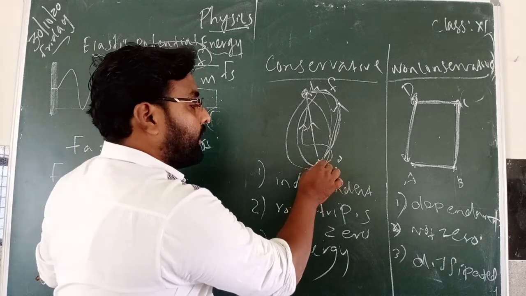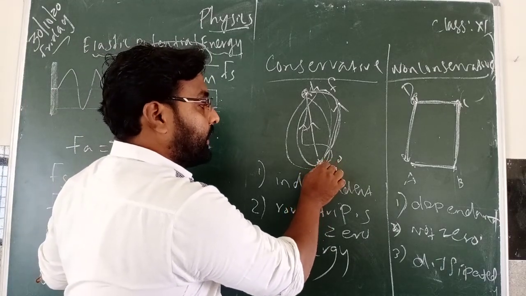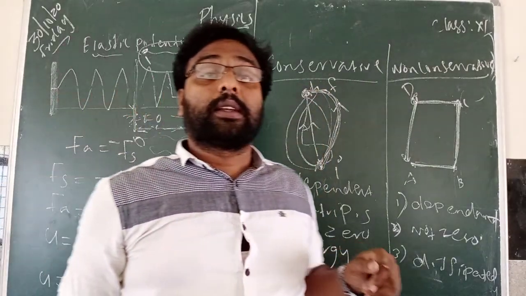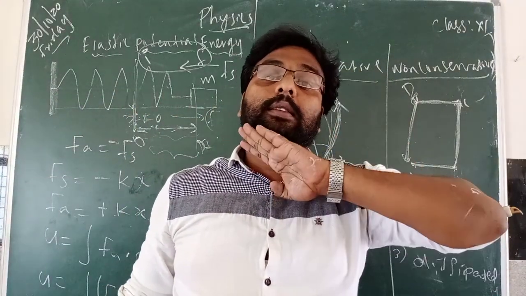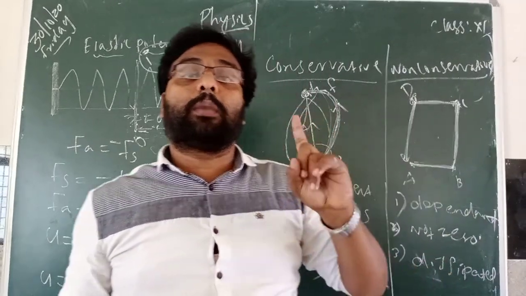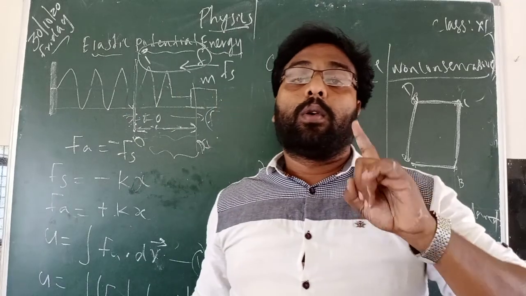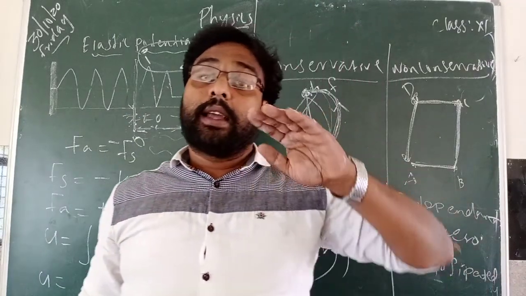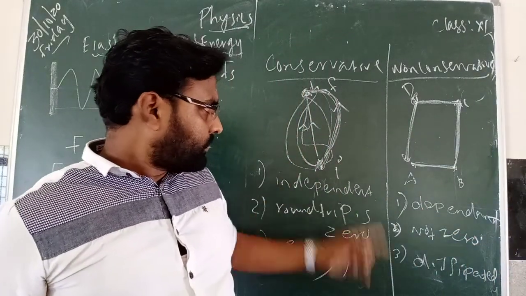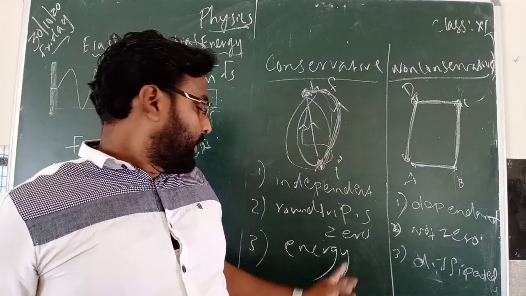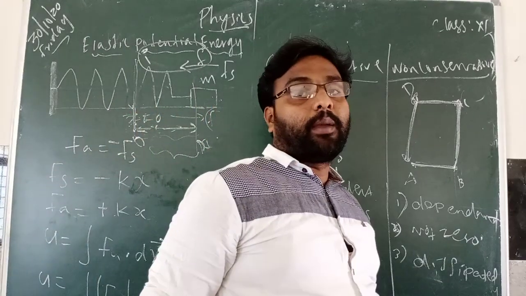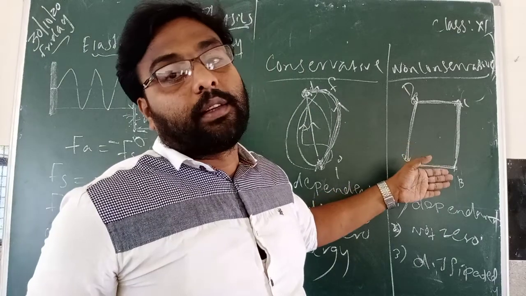When you are moving, this gravitational potential energy changes to some other energy. Again, the total energy remains the same. Law of conservation of energy: energy cannot be made or destroyed, but it can be changed from one form to another form. That is what is happening here. The total energy remains the same. Here energy is dissipating because work done is different.